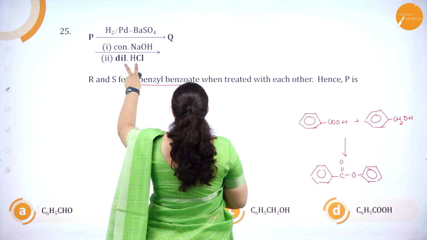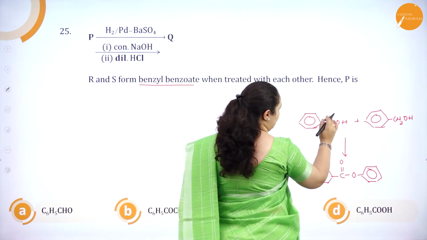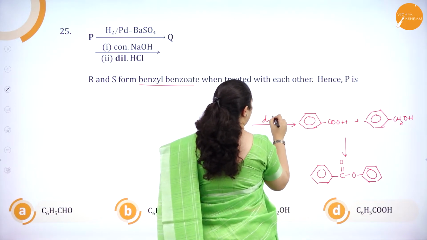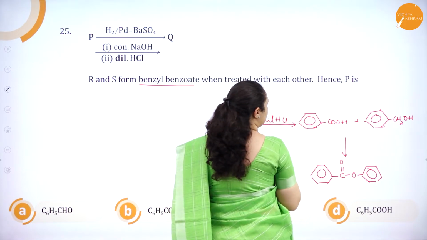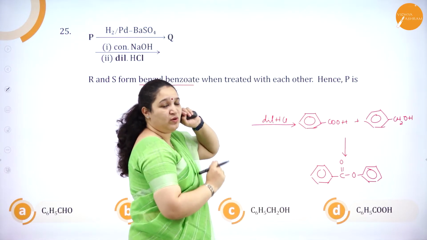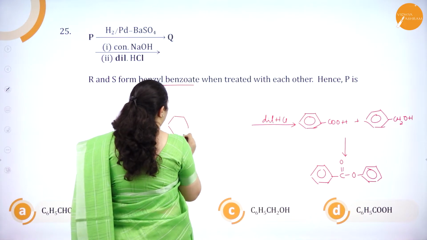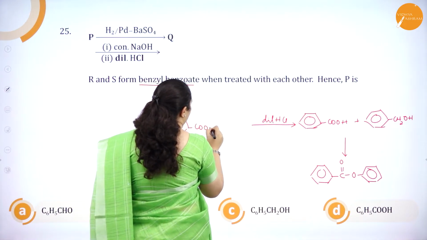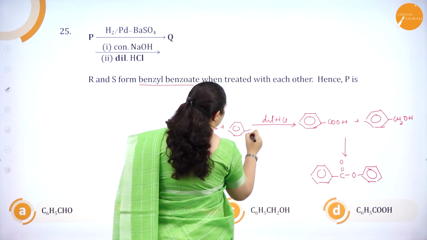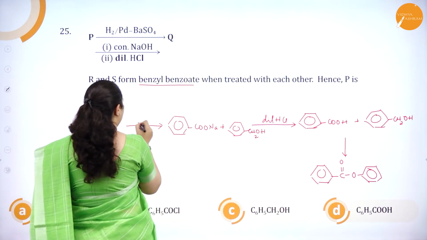Now you come back, dilute HCl. For this one, after treating with dilute HCl, if you are getting this, then what should be the product previously? You are treating with dilute HCl and then you are getting this product. And the other reaction is with sodium hydroxide. Here with sodium hydroxide, you would have got sodium benzoate as well as benzyl alcohol, CH2OH. Now previously what do you have here?